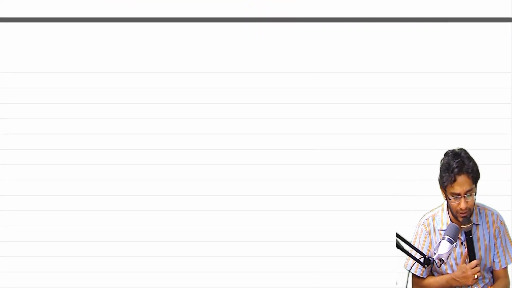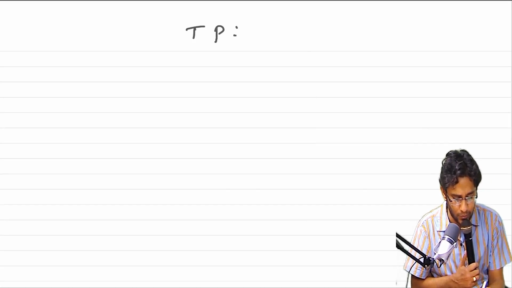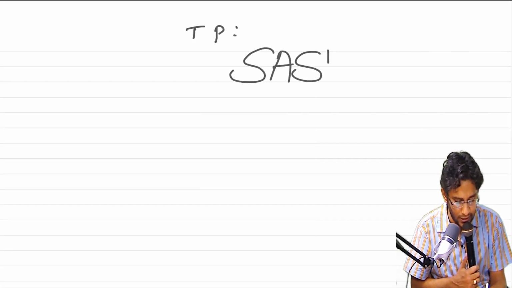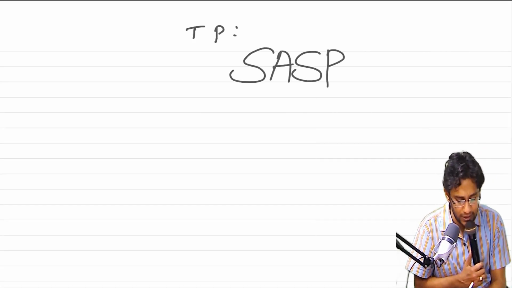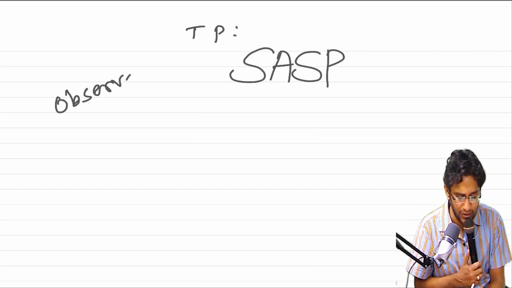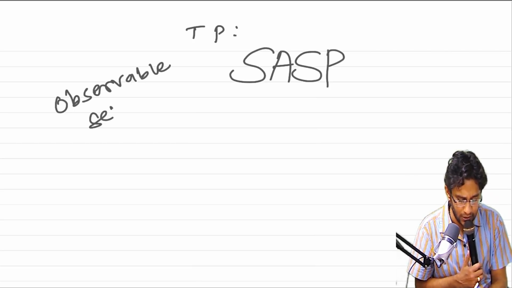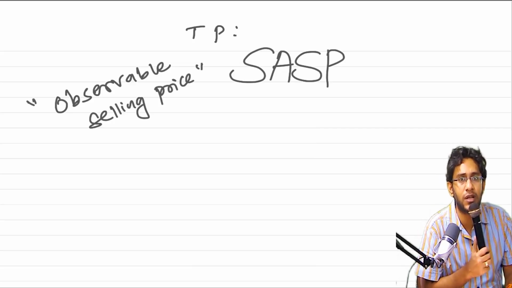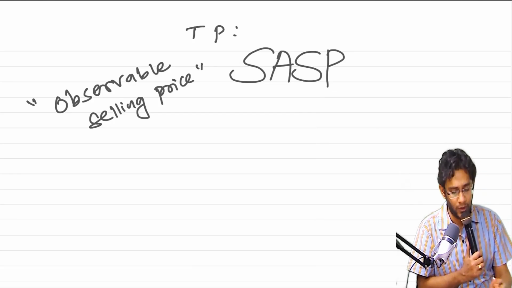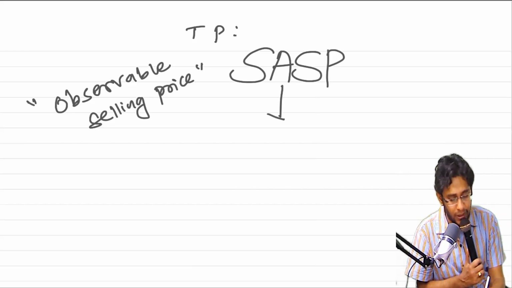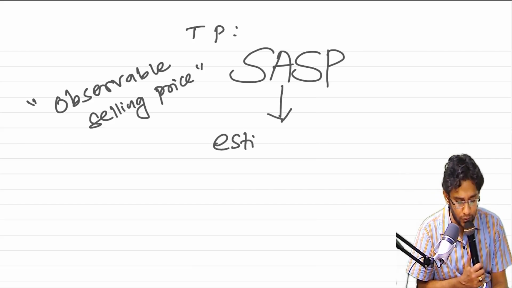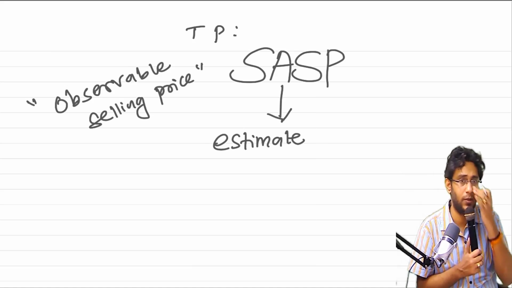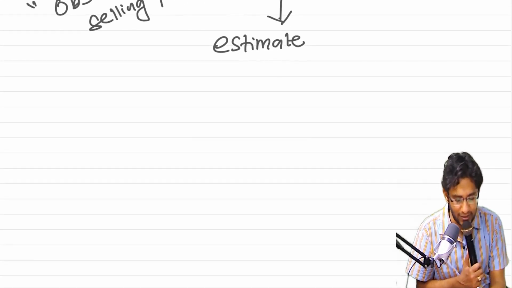The rule says the transaction price should be allocated in the ratio of standalone selling price. How do you work out the standalone selling price? It is nothing but the observable selling price, the price at which you individually sell them. But if you don't sell them individually, then you have to estimate the standalone selling price. How to estimate? The standard gives you 3 methods.